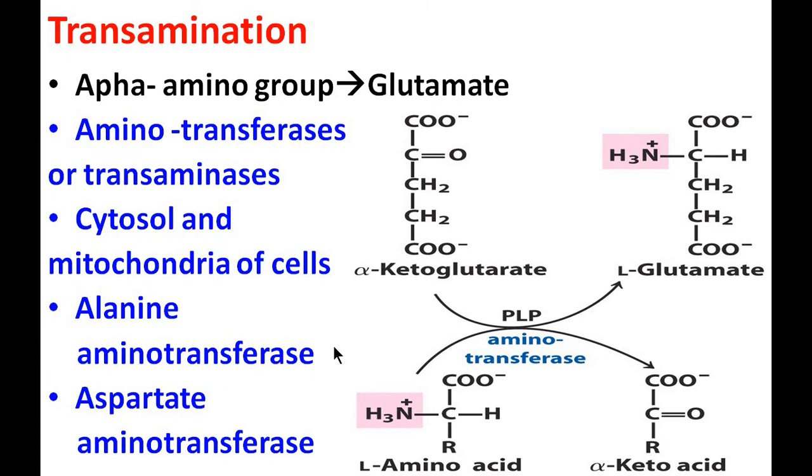Alanine aminotransferase is also called SGPT, serum glutamate pyruvate transaminase, and aspartate aminotransferase is also called SGOT, serum glutamate oxaloacetate transaminase. This reaction is catalyzed by the alanine aminotransferase, where alanine is converted to pyruvic acid.